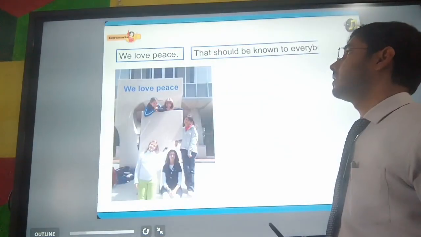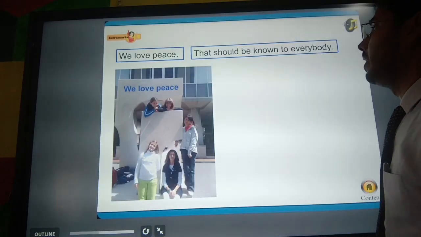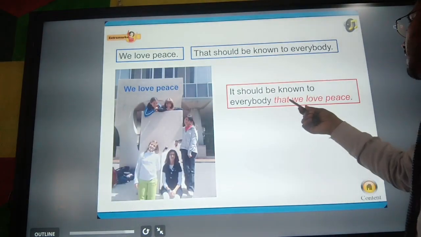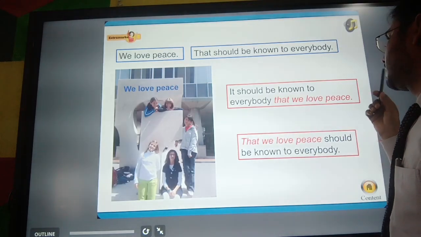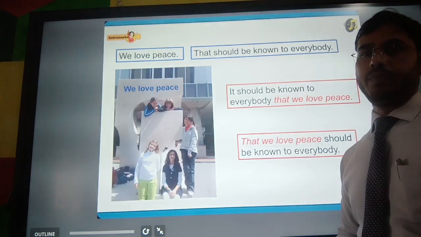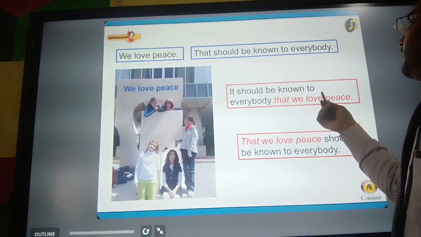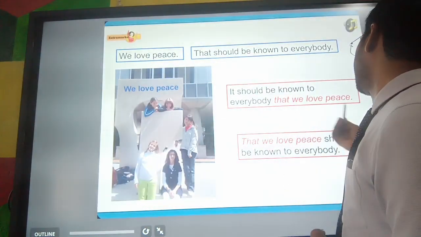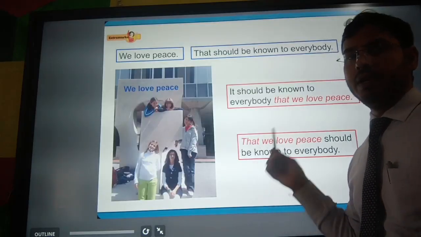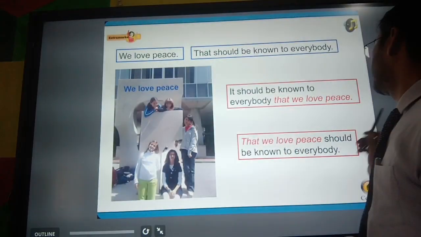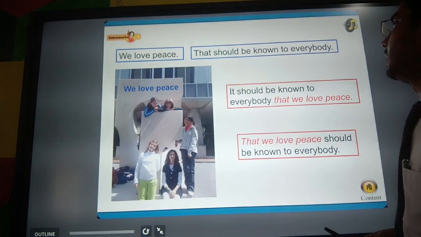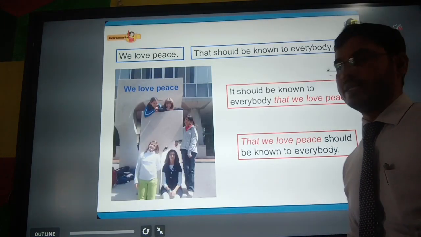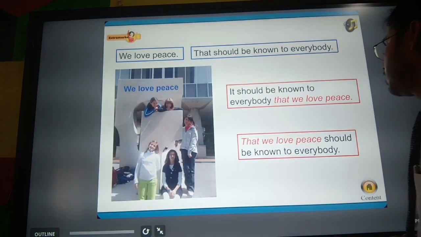That we love peace should be known to everybody. So here we can see the noun clause that we love peace has been placed at the end. It should be known to everybody. What is known to everybody? The answer is that we love peace. So that we love peace will be the noun clause. Here it has been placed in the beginning of the sentence. That we love peace should be known to everybody.